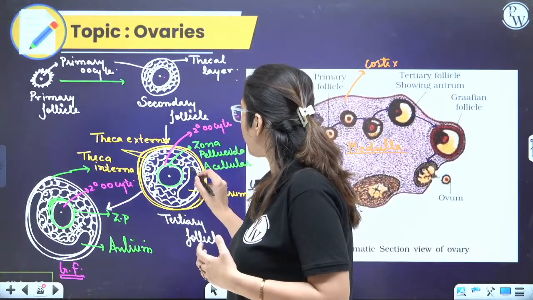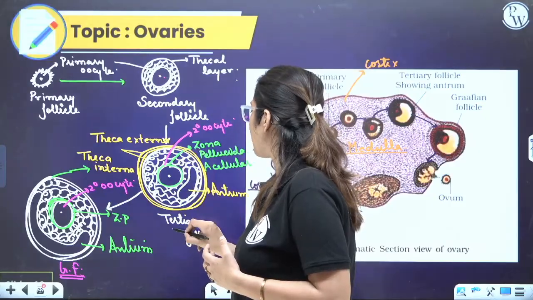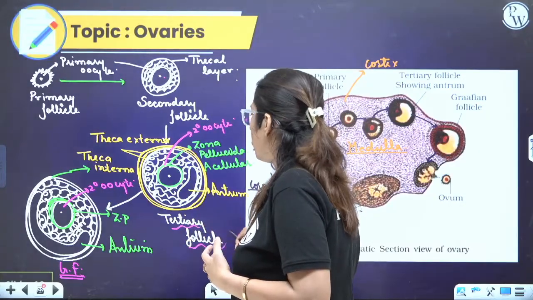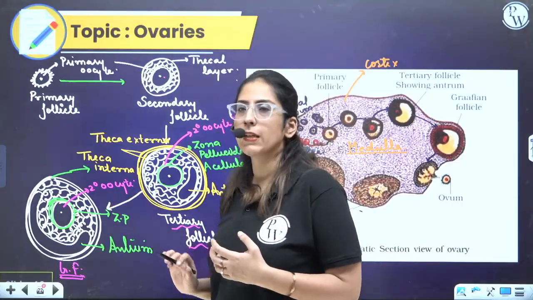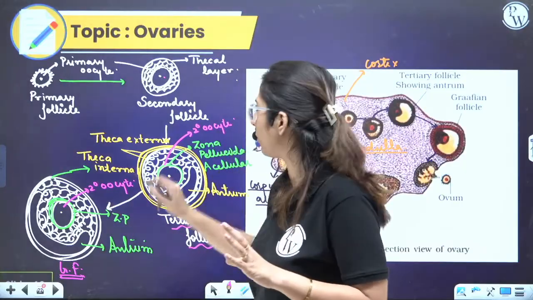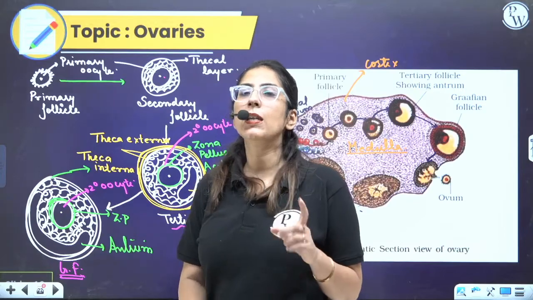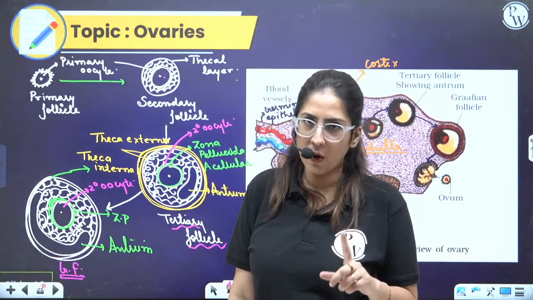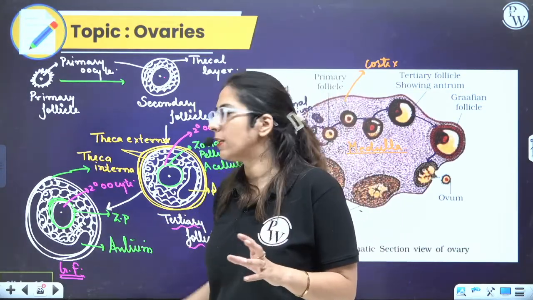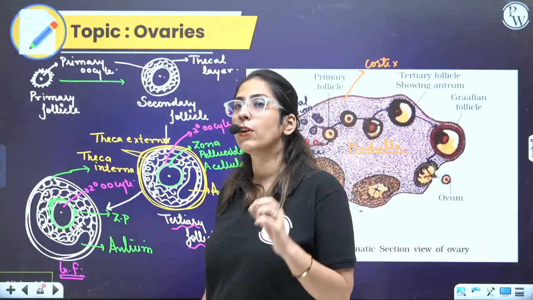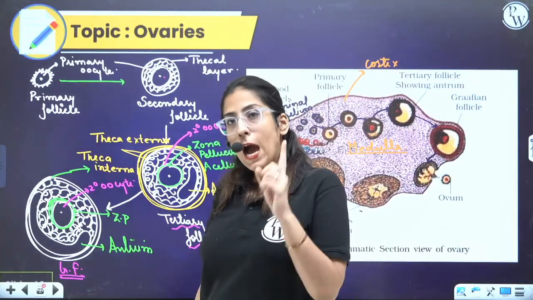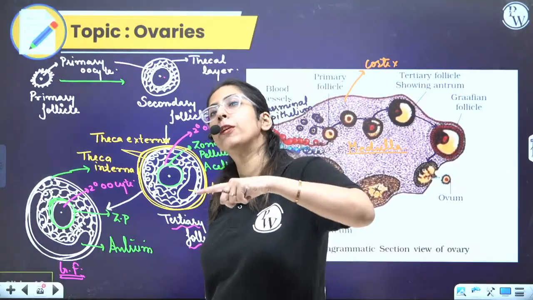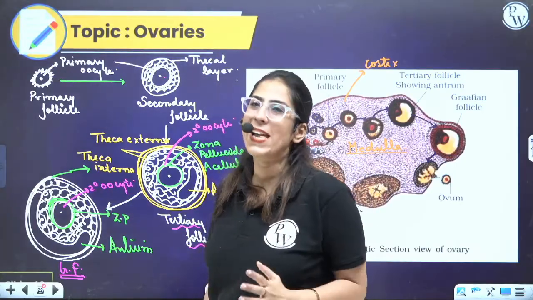So here the different layers start forming, which is termed as tertiary follicle. Ultimately, the antrum increases and it forms the Graafian follicle. Listen very carefully. All these developments are under the action of follicle stimulating hormone. As the follicles grow, they release a hormone termed estrogen. Estrogen causes the anterior pituitary to secrete more LH.